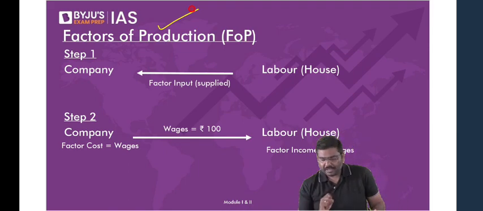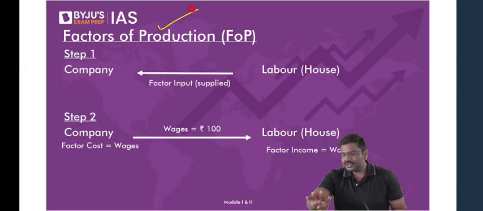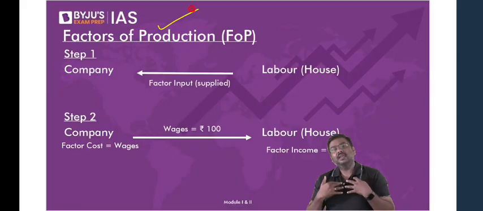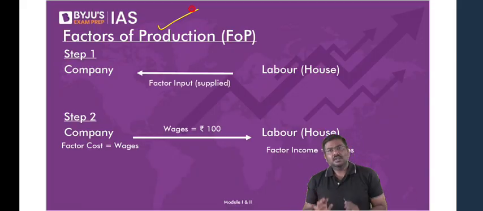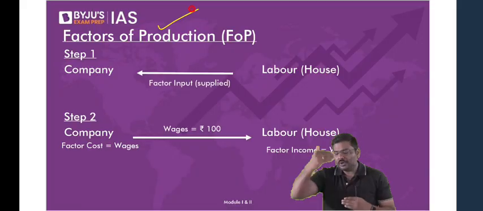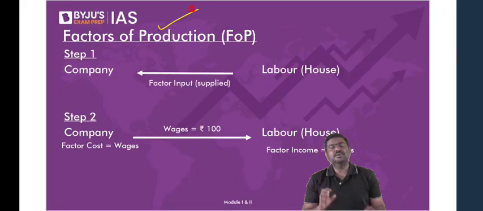I'll repeat the statement here. Pitch in, please let me know. Can I say four factors of production are used by the company to produce goods and services? Are consumed by the company to produce goods and services? For example, sir, what do you mean by that?